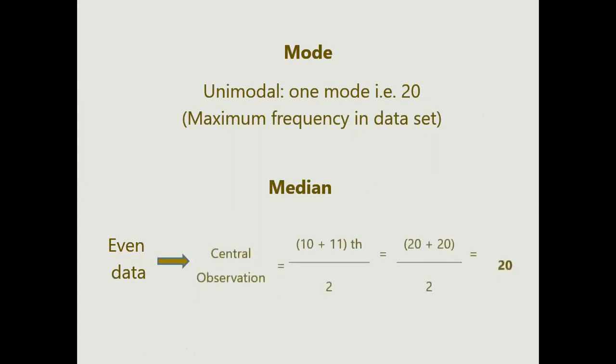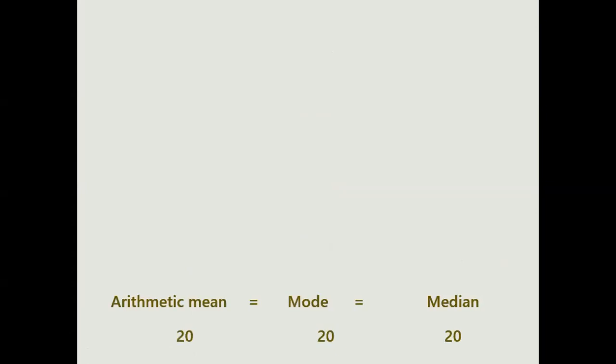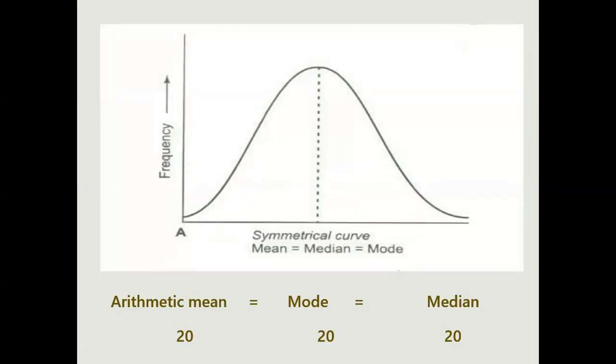Now median. Median is the addition of the 10th and 11th values as per the earlier formula, and it comes to 20. So now we will make a particular similarity. Your arithmetic mean and median are 20 for this data set, meaning everything is equal. So we can say a symmetrical curve represents this type of data.